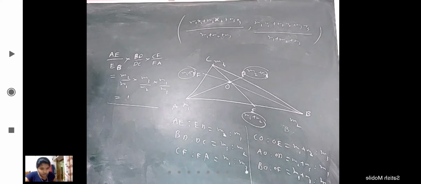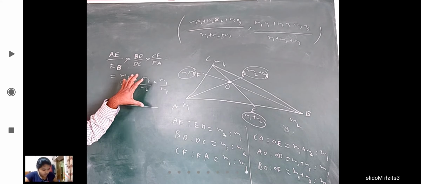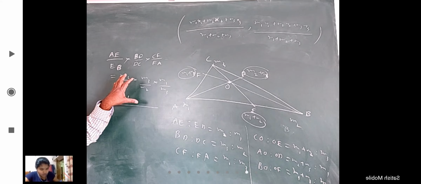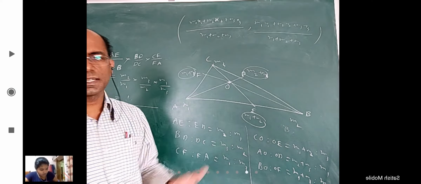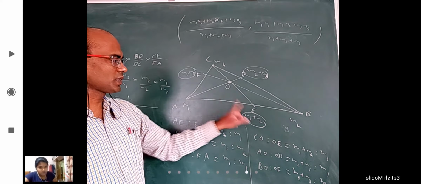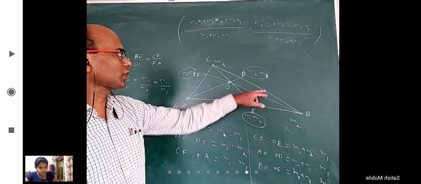Okay, this final question is a pure geometry question. In fact, it is called Ceva's theorem. What is that? Take any point inside the triangle, join it to the 3 vertices; they are called 3 cevians. They divide the opposite side in some ratio. The product of all the ratios is 1.